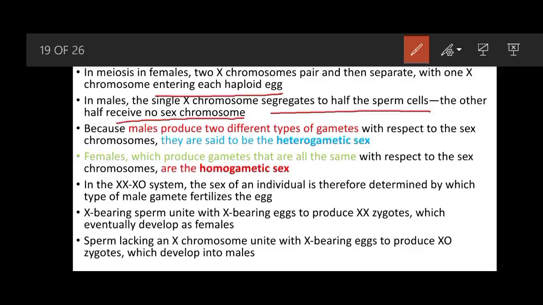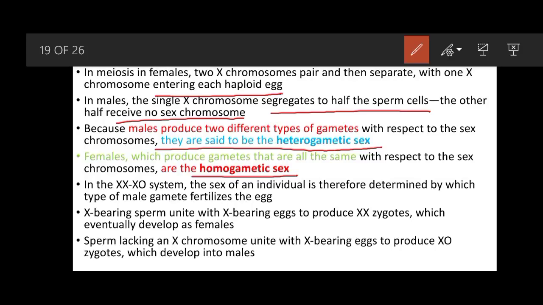Because males produce two different types of gametes with respect to the sex chromosome, they are said to be the heterogametic sex. So in the XX-XO sex determination system, males are heterogametic, whereas females, which produce gametes that are all the same with respect to the sex chromosome, are known as the homogametic sex.